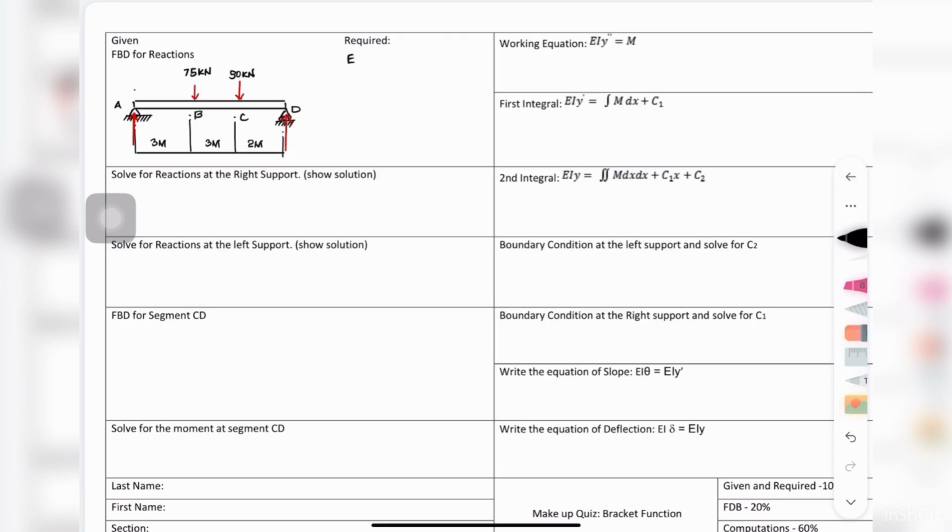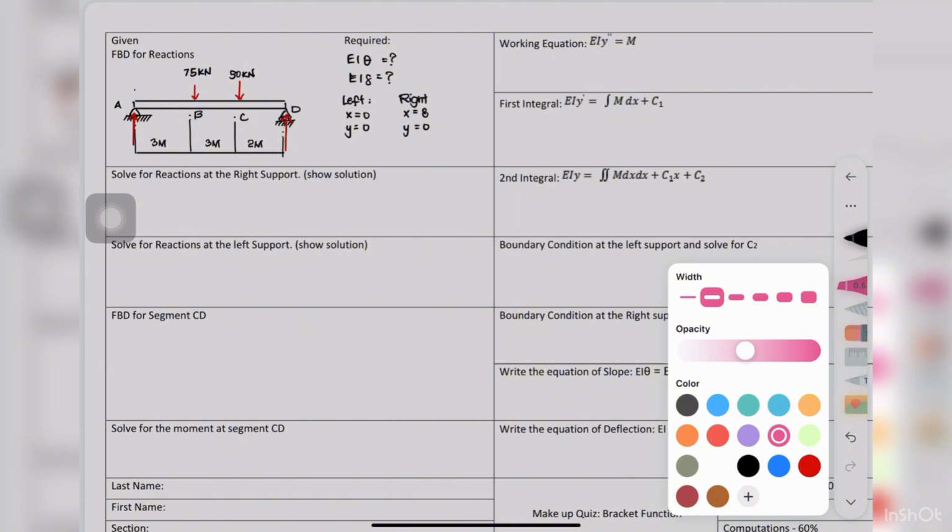For this example, we'll be solving for the equations of the angular deflection, which is represented by EI theta, as well as the equations for flexural rigidity, which is represented by EI times the vertical deflection. It's also important to determine early on the boundary conditions on the left and the right of the beam. For the left, x and y have no value, so x equals 0 and y equals 0. For the right, we simply have to find the total length of the beam, which is 8. So x equals 8 and y remains the same, so y equals 0.